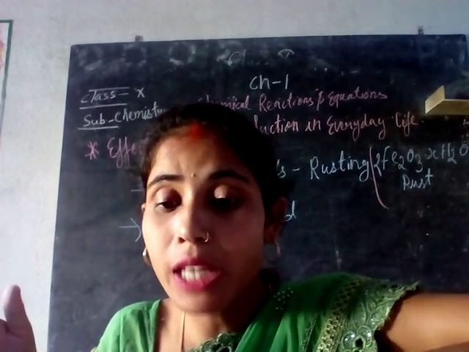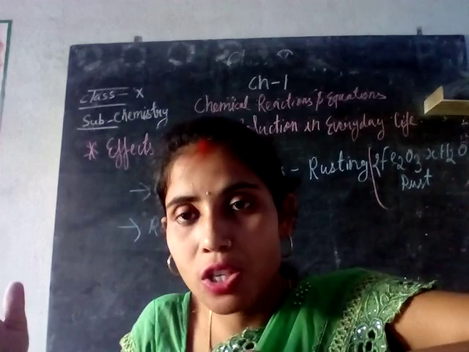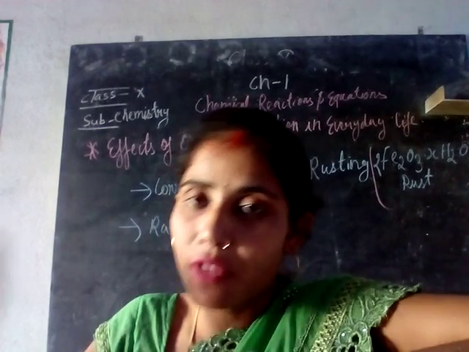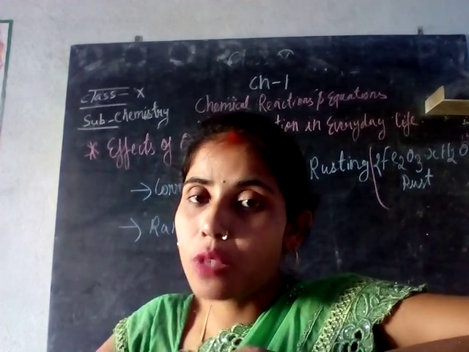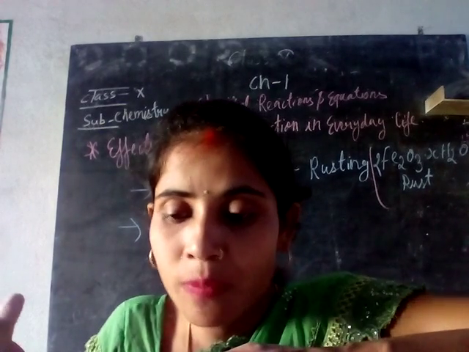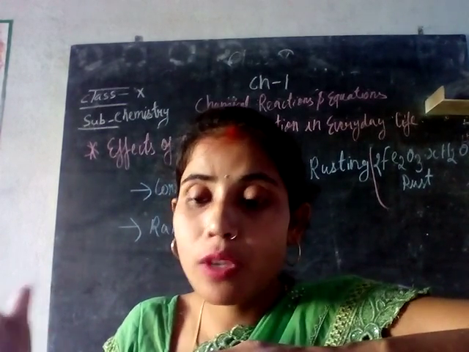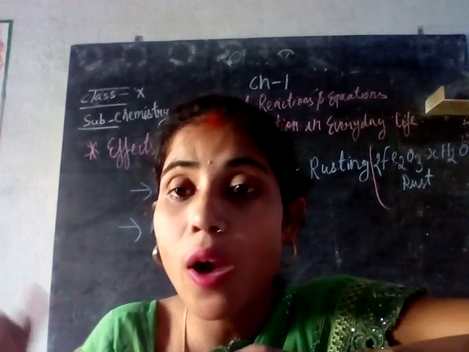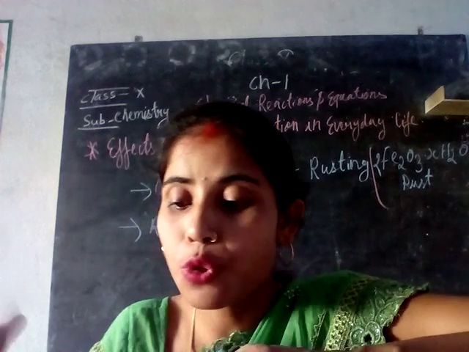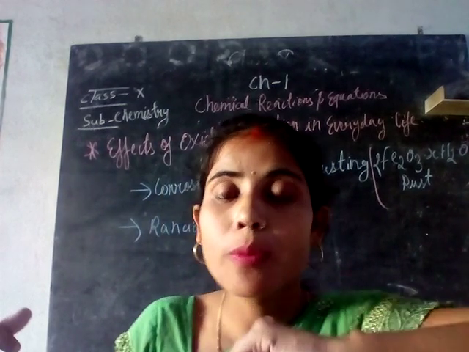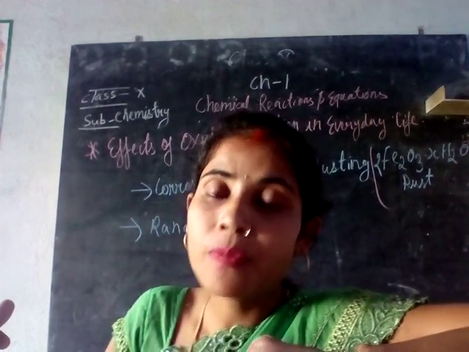Rancidity can also be retarded by keeping food in a refrigerator. So we can store the food in the refrigerator, then the rancidity of the food will be retarded, that means slower spoilage of the food will be seen. Rancidity can also be retarded by storing food in airtight containers, and by storing foods away from light. So these are some of the steps by which rancidity of food can be prevented.